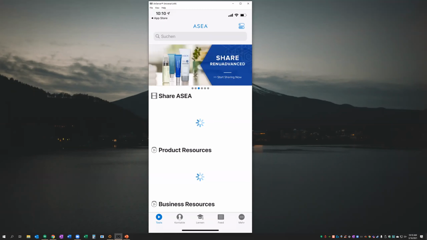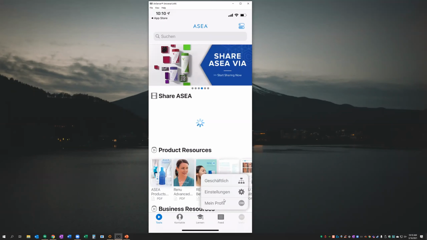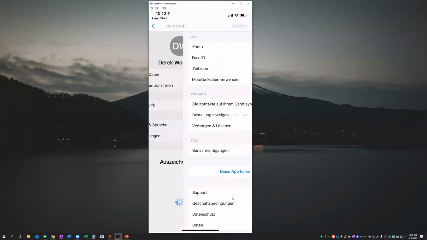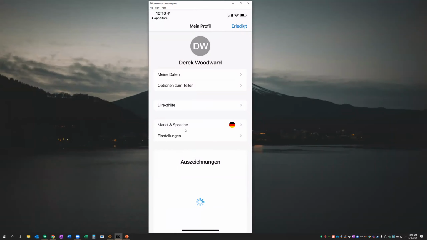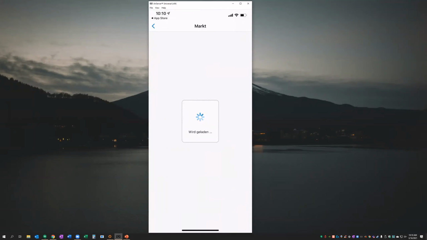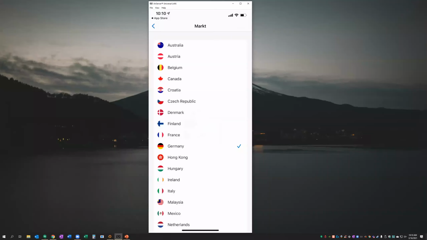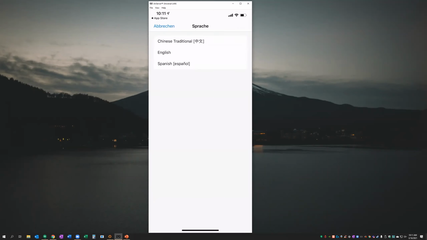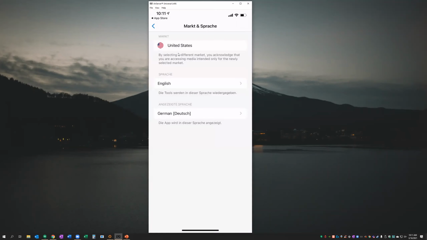All right, so if I go down here in the settings here, this bottom area here, I can go to that cogwheel right there. And if I go back one, you can see this, I have a market and language button right here with the flag. Let's go ahead and adjust that here real fast. We're going to first of all change the market, and then we're going to change the content language. So the first step is changing the market. And then it's going to tell you, okay, in the United States, you have a choice between English, Chinese, Spanish content. Which one would you like? And this is where you select which one you prefer.